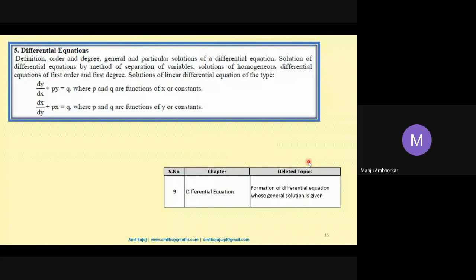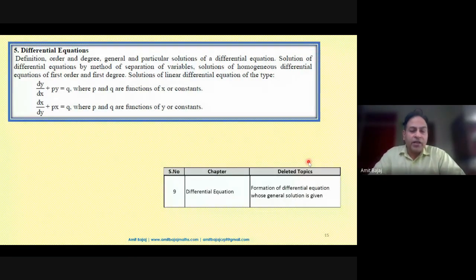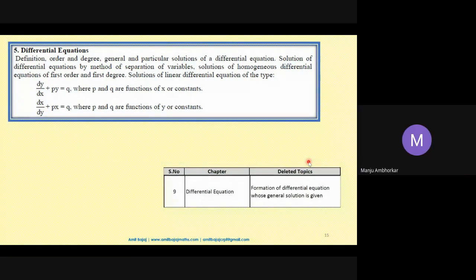Sir, is the area of a triangle, when the vertices are given or the sides are given, in the syllabus? Specifically there is a controversy, a confusion about it. We are expecting, say, a 3 marker or 5 marker from this particular subtopic. If it is a 3 marker, we cannot expect that type of question. If it is a 5 marker, then it may be there, but the chances are very, very less. If I talk in terms of probability for area of a triangle, the probability is not more than, say, 1/10. This is my perception. Okay, sir. Thank you.